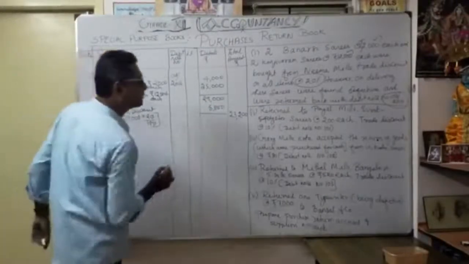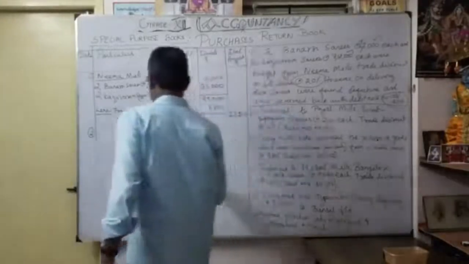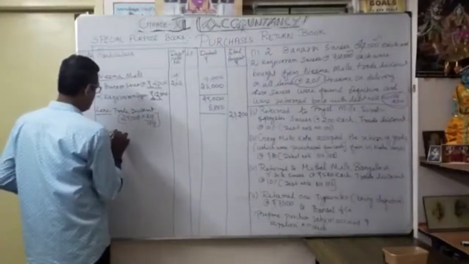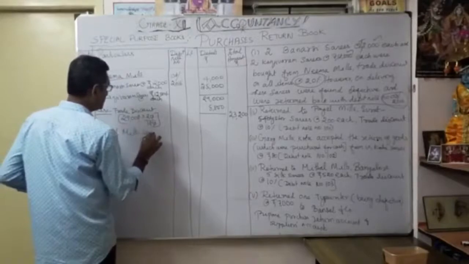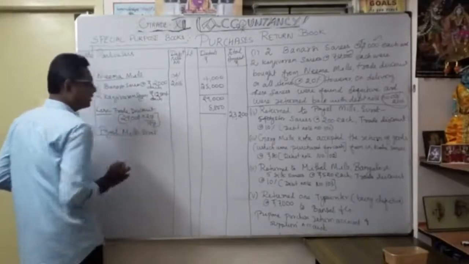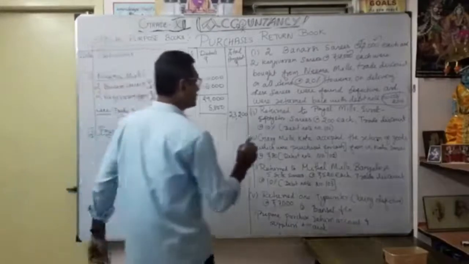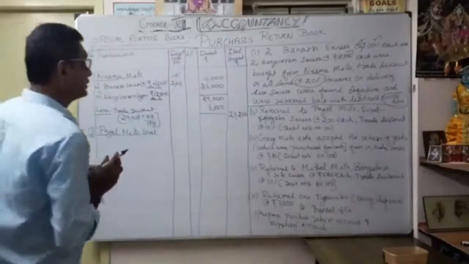Name of the supplier is what? Payal Mills, Surat. Underline. So what you are going to return back? Return to Payal Mills, Surat, because of what? Some defective. So 5 into 200 each.